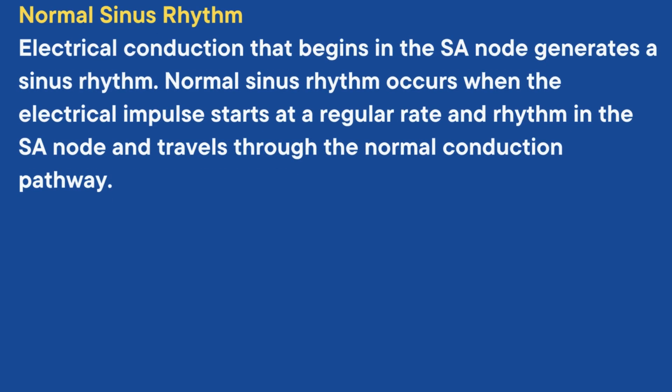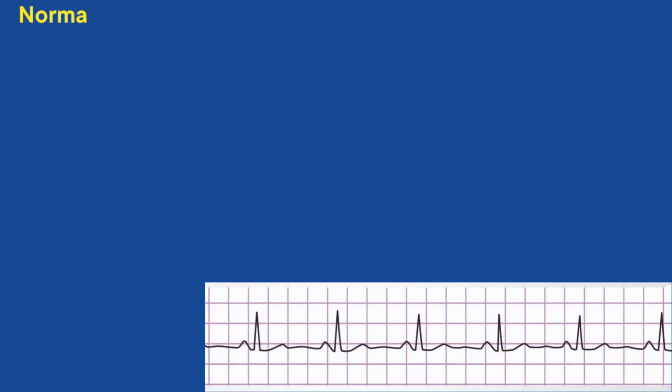Now let us see what is normal sinus rhythm. Electrical conduction that begins in the SA node generates a sinus rhythm. Normal sinus rhythm occurs when the electrical impulse starts at a regular rate and rhythm in the SA node and travels through the normal conduction pathway. Normal sinus rhythm has the following characteristics.